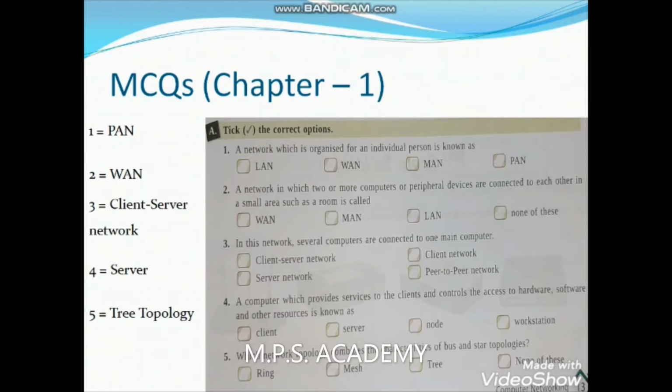So first question, a network which is organized around an individual person is known as dash. Individual person means personal area network, so I have put PAN here. For second number, I have put WAN as the suitable answer. For third, client and server is a suitable answer. For fourth, the server is a good answer, and for fifth, tree topology is a good answer.